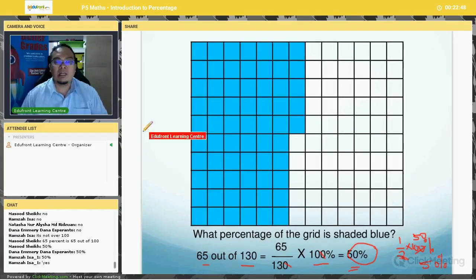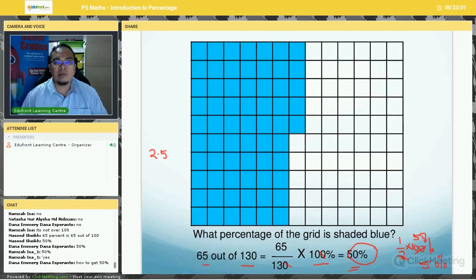Even whole numbers or decimals. Let's say, what is 2.5 in percentage? This is one of the past PSLE questions, a 1 mark question. So what do you do? How do you convert 2.5 to percentage? Now some students say it is 2.5%. Is it correct? Can you tell me what is 2.5 in percentage?